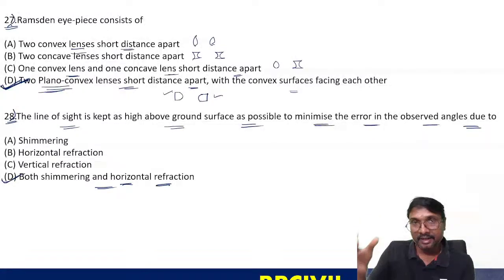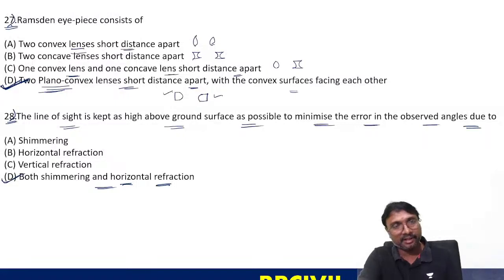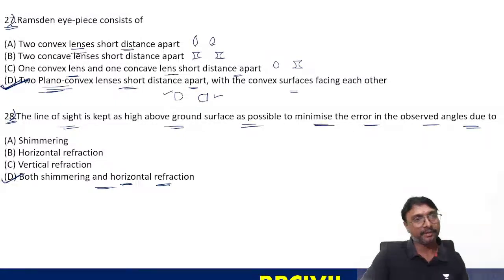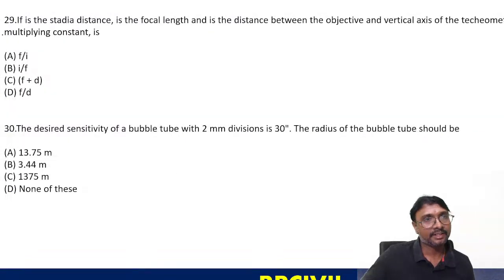Shining, glittering. So we have to identify that effect, and refraction, and this shimmering also. Now 29th, select the answer.